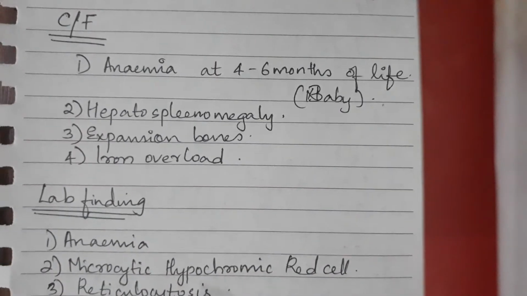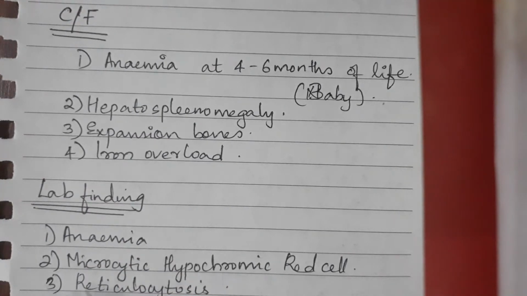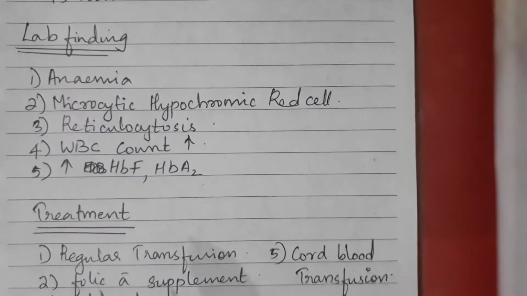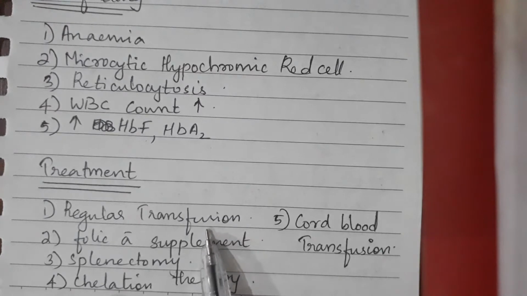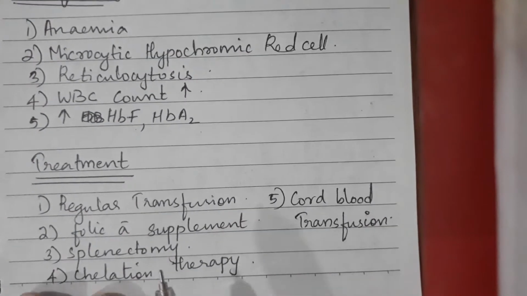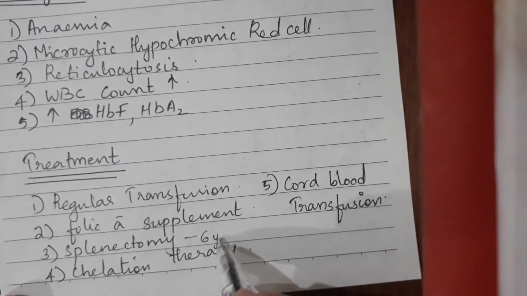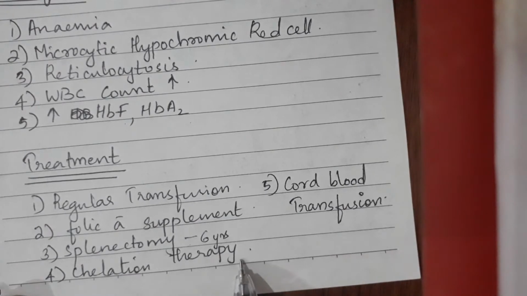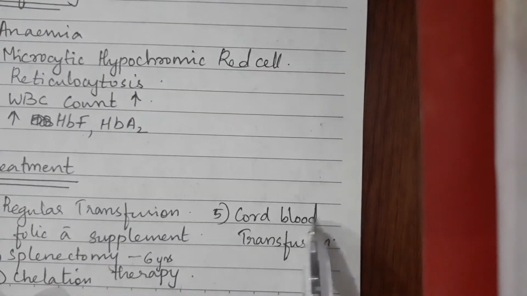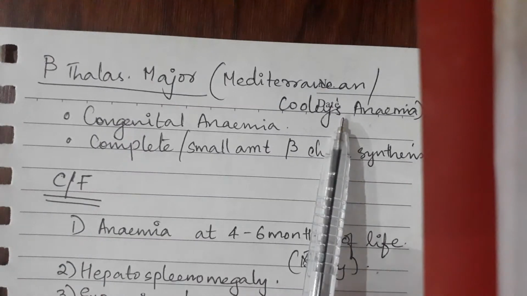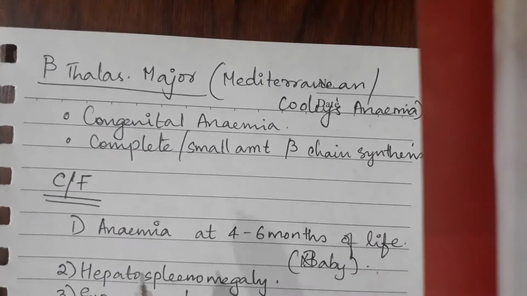Next are the lab findings. Lab findings show anemia, as the name suggests. Next, microcytic hypochromic red cells, reticulocytosis, and WBC count will be increased, and increased HbF and HbA2, as I said earlier. The treatment will be at regular intervals. Blood transfusion is needed, folic acid supplements, splenectomy in a child after 6 years of age, chelation therapy, and in rare cases cord blood transplantation. So when Cooley's anemia is asked, at least include these points, it will give you marks.